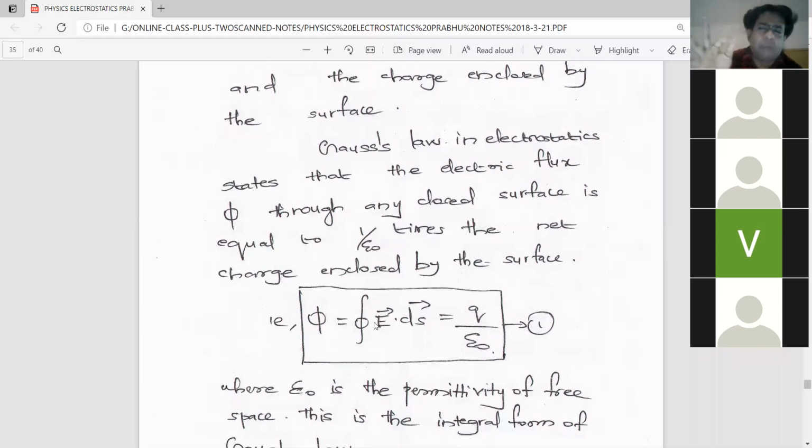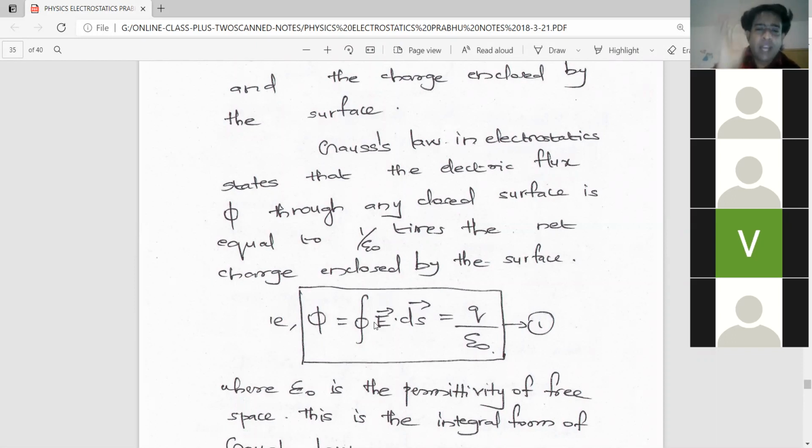That is the idea of integration: it simply means summation of any physical quantity over any surface, whether two-dimensional or three-dimensional. Am I clear with the idea of integration?